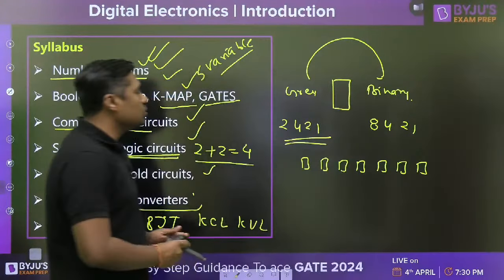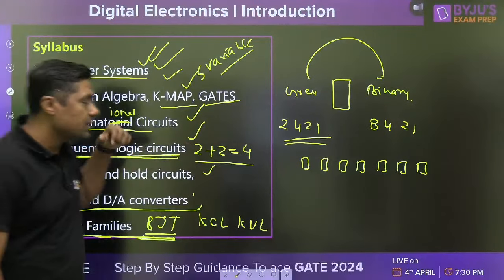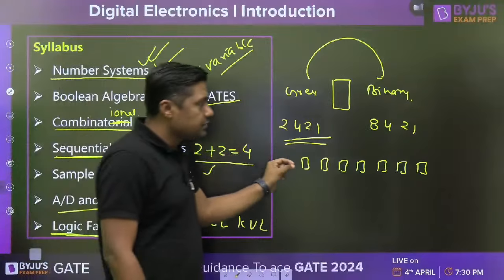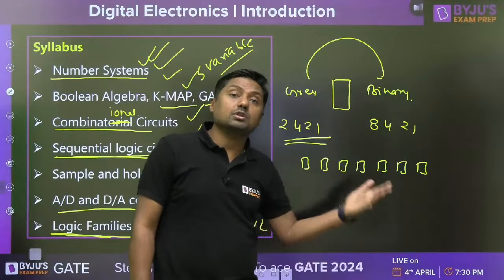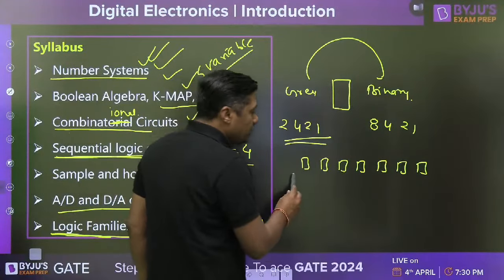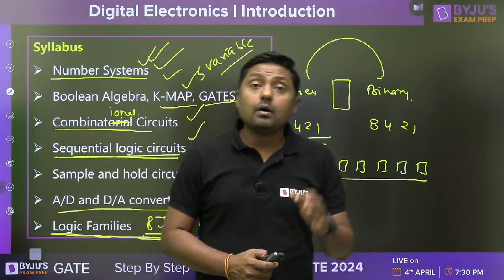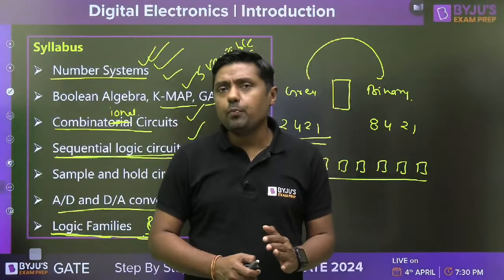Don't worry. If suppose we have a total of 20 topics from the number system, divide it into 20 topics, right? Already it is a broad classification. Now, subtopics. These are the topics. These are the subtopics. One by one, get the command over this. In 1 hour, you will get all this, right? So, I'm going to start with what? Number system. And this is a very, very important one.